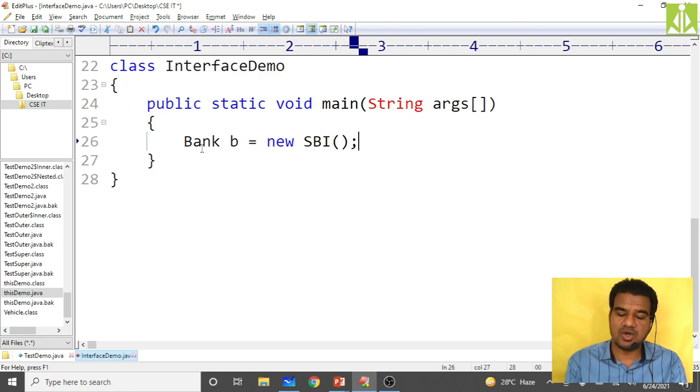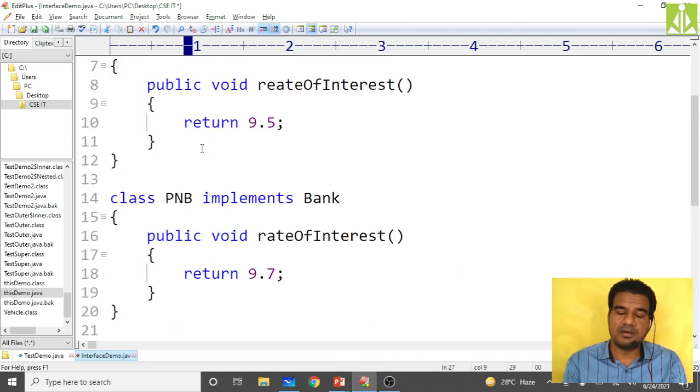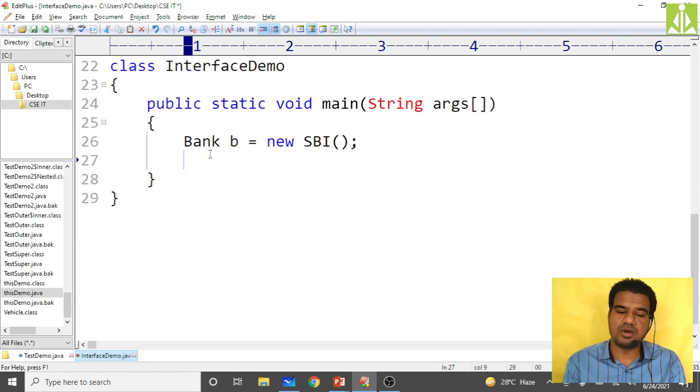So when I call the rate of interest method using this b object, now it will call the rate of interest method from SBI. It will give the rate of interest of SBI. So how come?